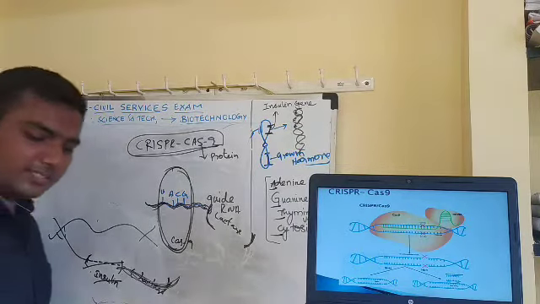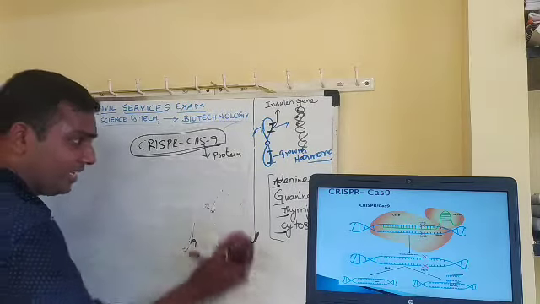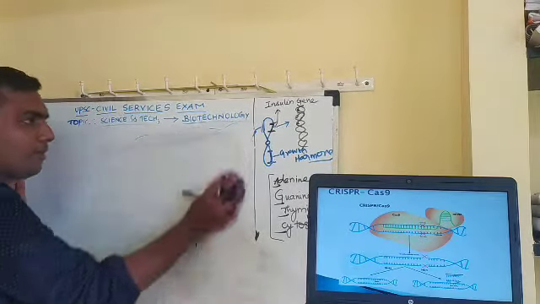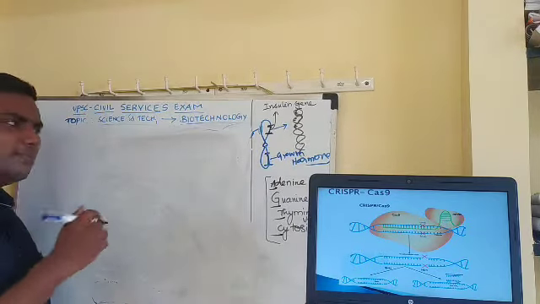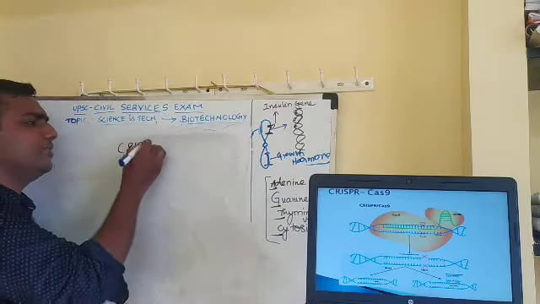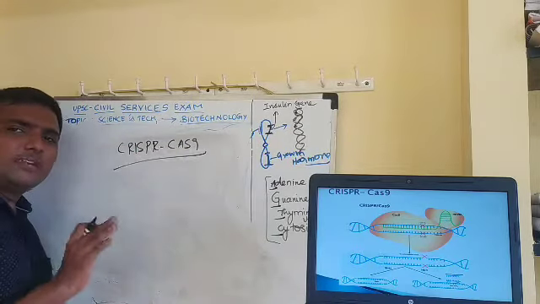Okay, so this is a very complex mechanism. I have put it in a very simple and crude way to help non-biology students to understand. So just have some knowledge. So what is this CRISPR-Cas? Why is it called CRISPR? All this. So this is a natural system found in bacteria. Okay, have some basic knowledge.